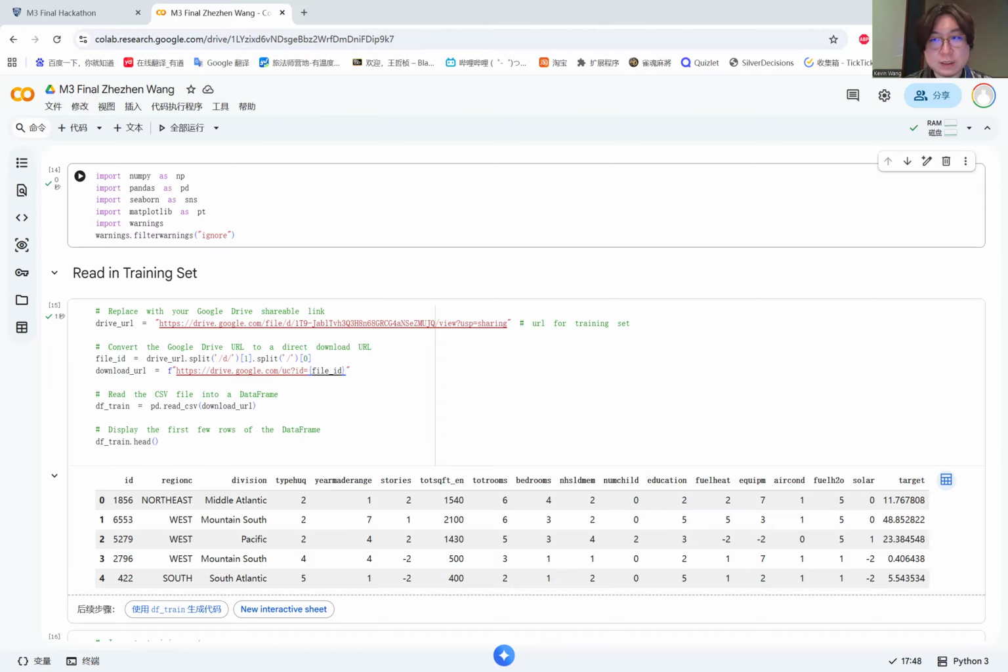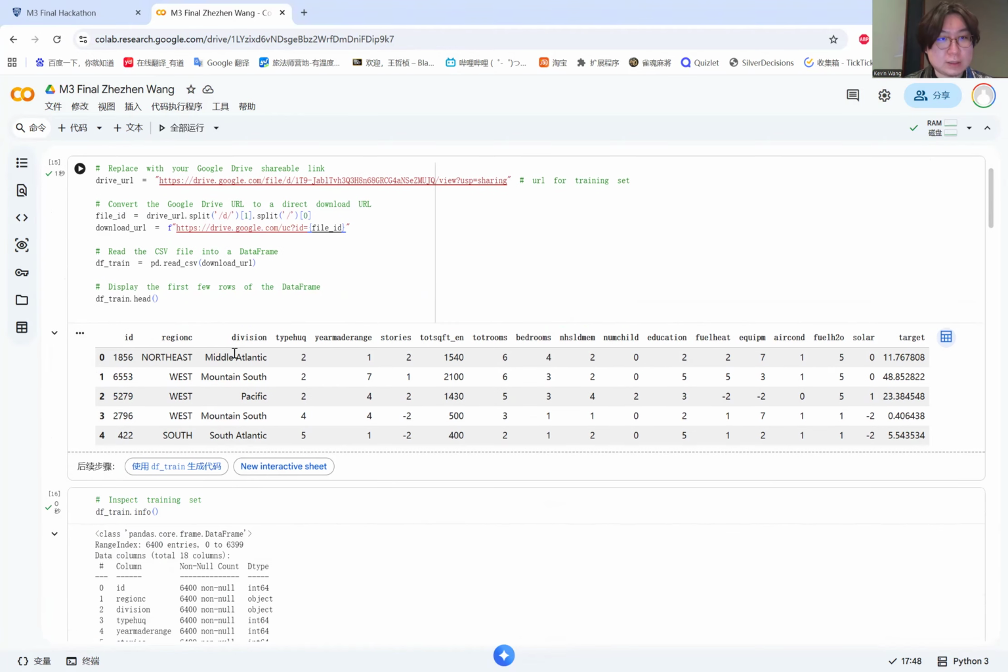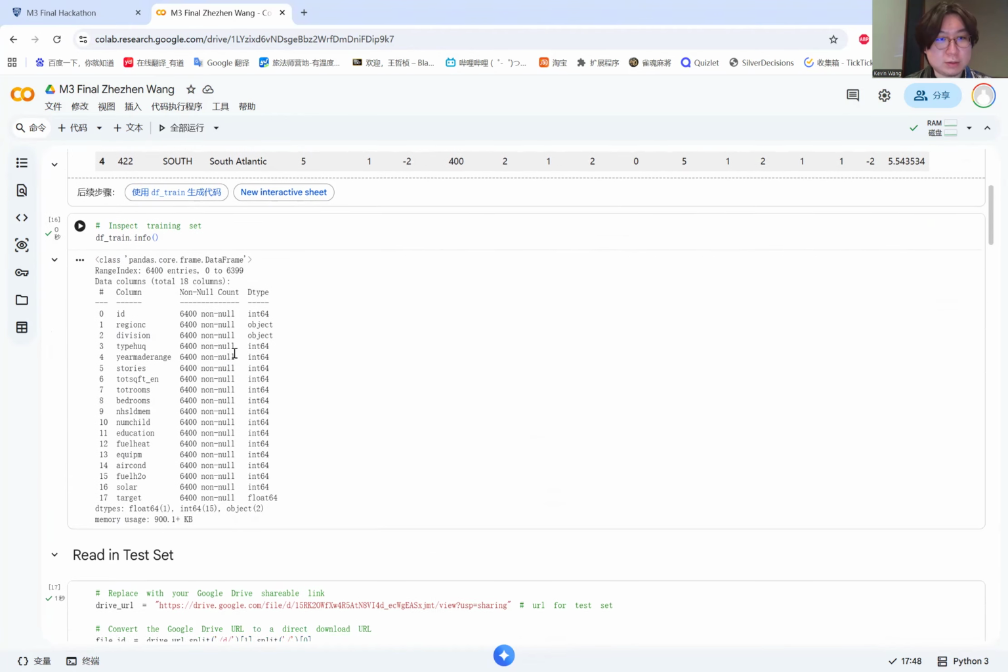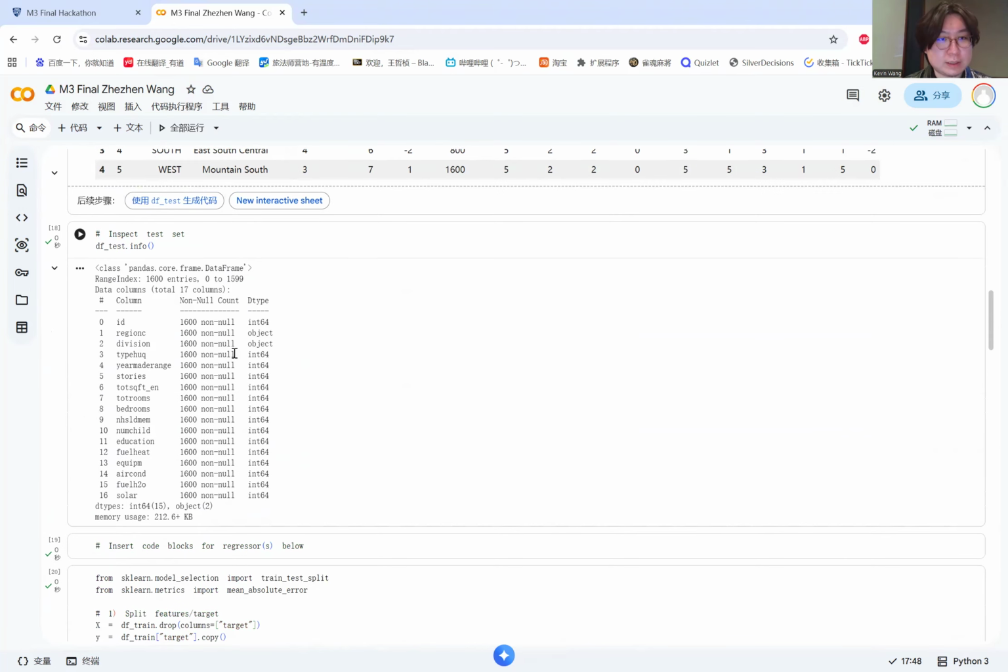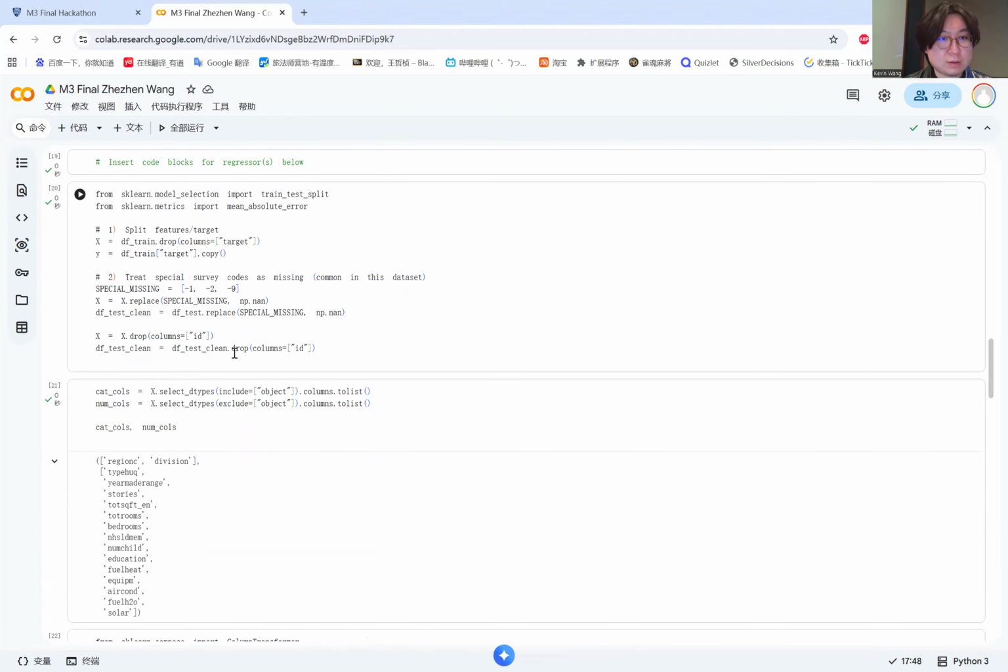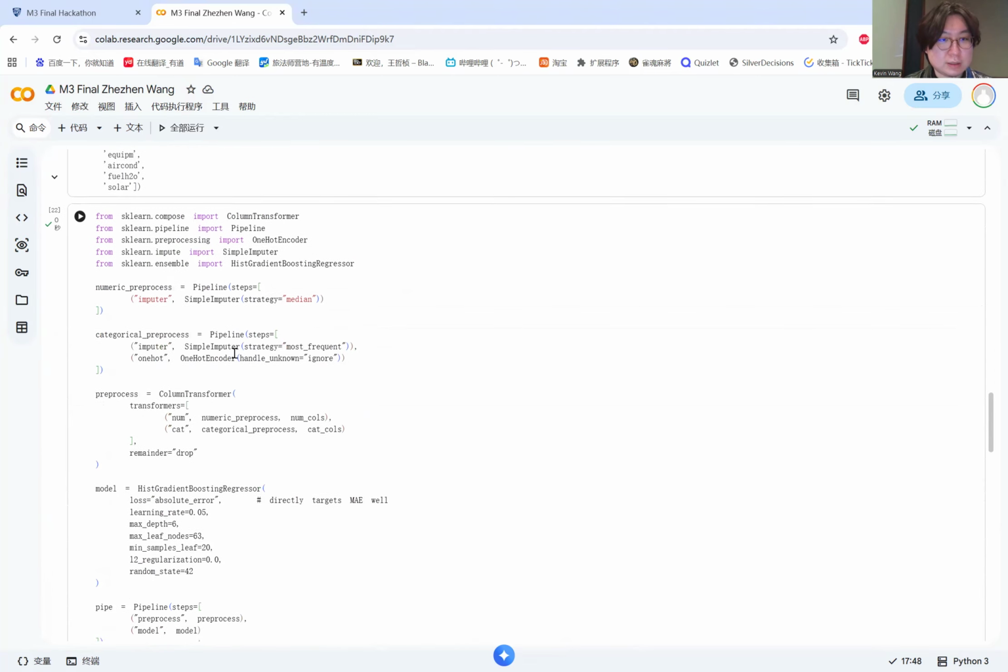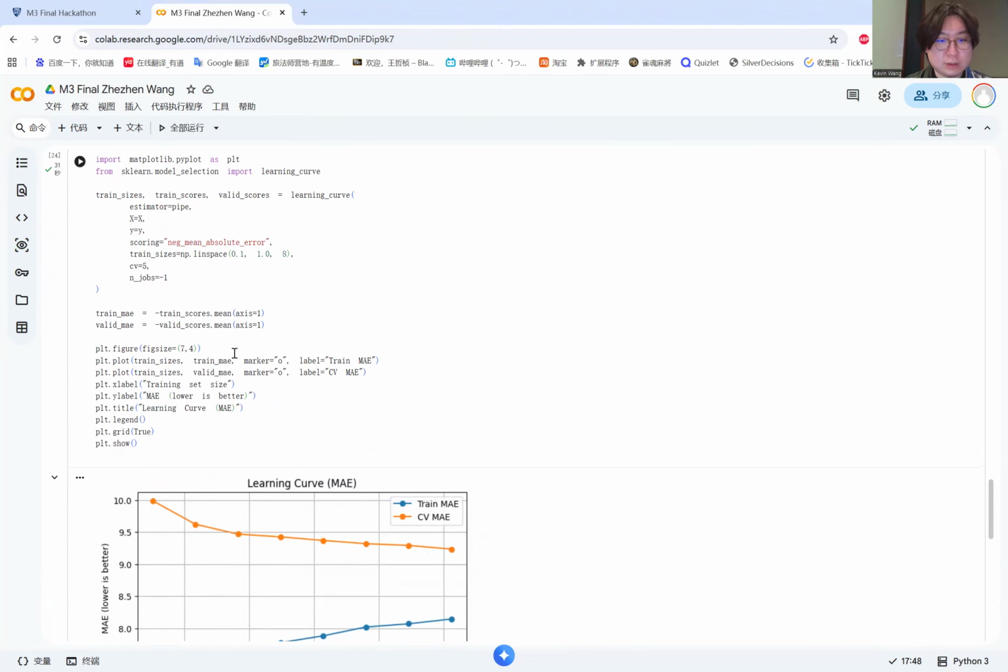After this step, my validation MAE is approximately 9.17, which shows a stronger predictive performance. Okay, so let's have a look at my code. So here is the import, replacement, regressions, and train the model. Then I make the learning curve.